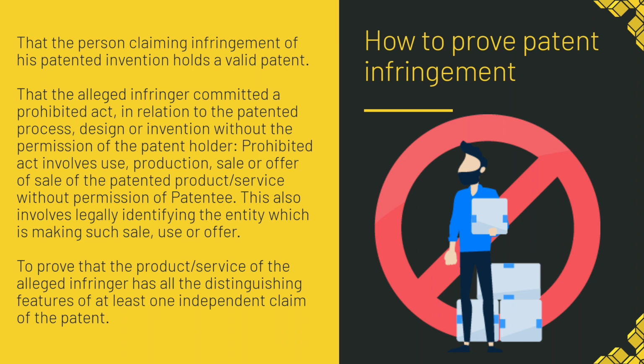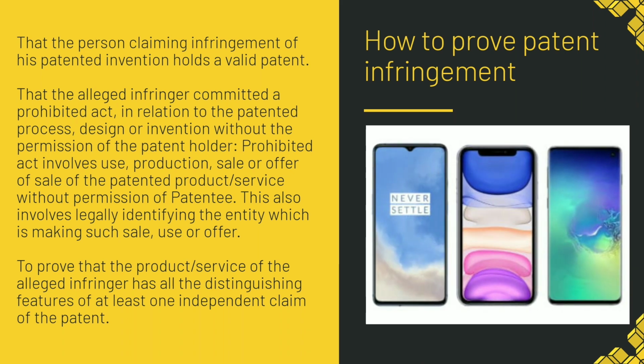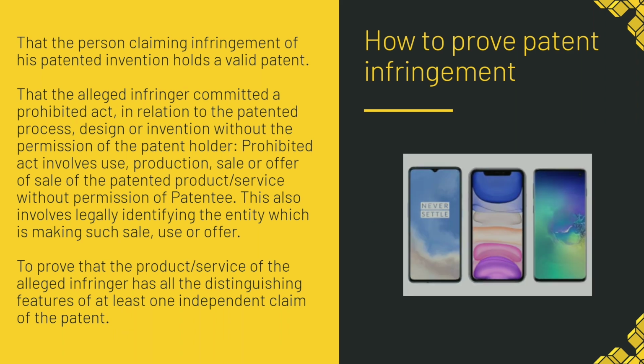Prohibited act involves use, production, sale, or offer of sale of the patented product or service without permission of the patentee. This also involves legally identifying the entity which is making such sale, use, or offer. Third, to prove that the product or service of the alleged infringer has all the distinguishing features of at least one independent claim of the patent.